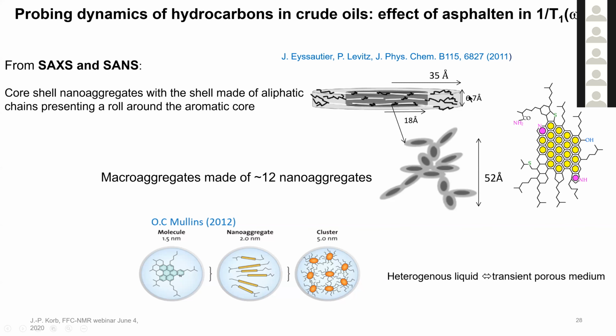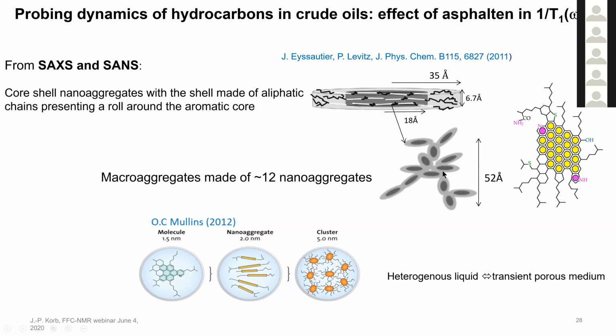You can have 5 or 6 molecules forming a core shell nanoaggregate, with a shell made of aliphatic chains rolled around the aromatic core. Joël Essautier and Pierre Levitz found the structure factor and the size of this nanoaggregate by small angle X-ray scattering and small angle neutron scattering, and found 35 angstrom.